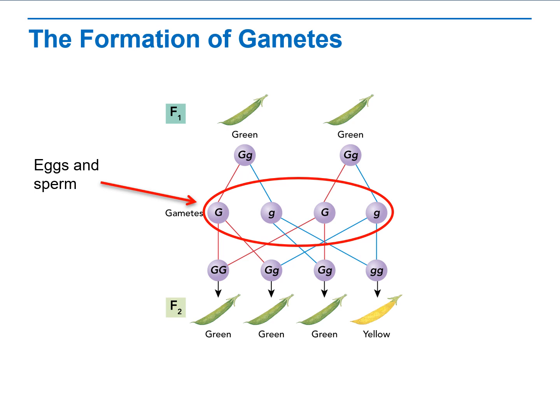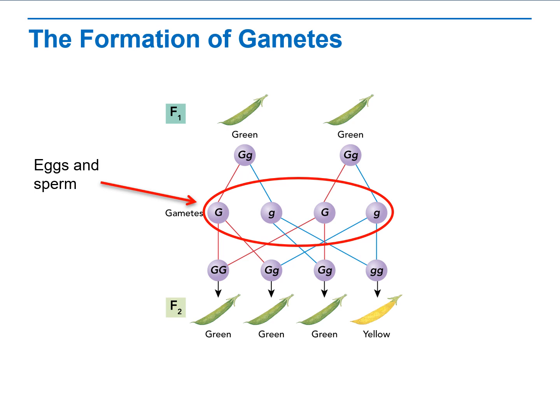When do the gametes join up again to form allele pairs? Remember, each gamete only has one allele, so they have to join up again because every plant needs to have 2 alleles for each trait. That happens during fertilization.